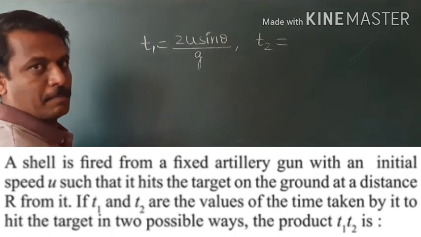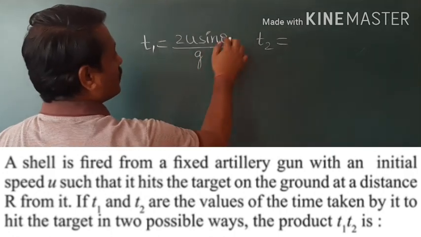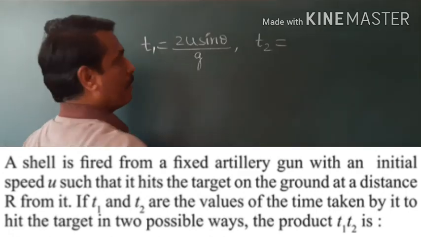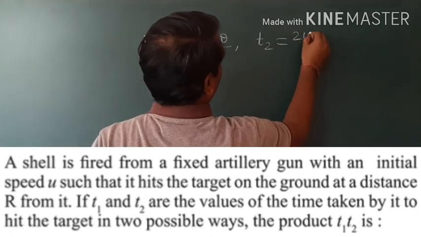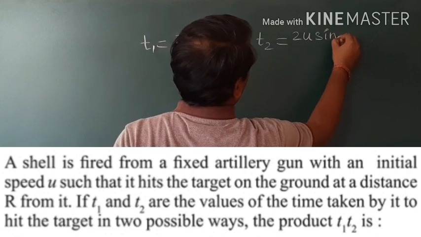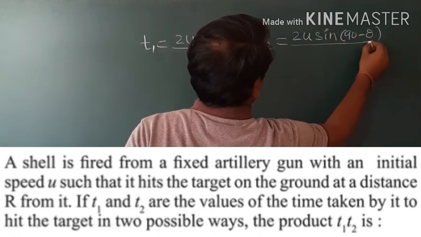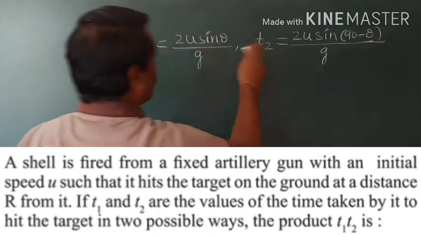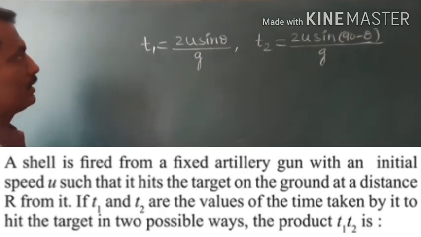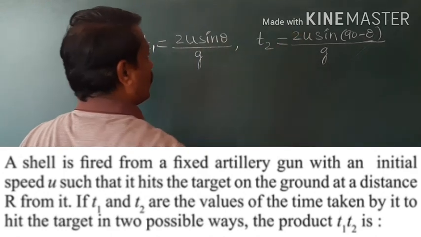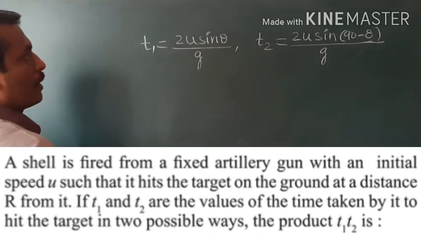That means range is same. So to get the same range, the angle of projection must be 90 minus theta. So here I will write 2u sin 90 minus theta divided by g. And it is also given that the velocity of projection is same. Therefore, we are taking u in both the cases.